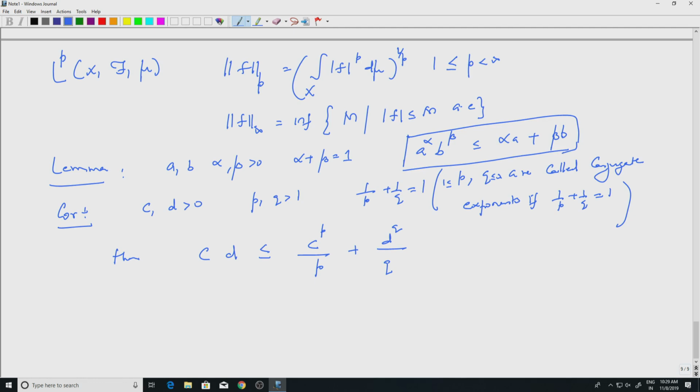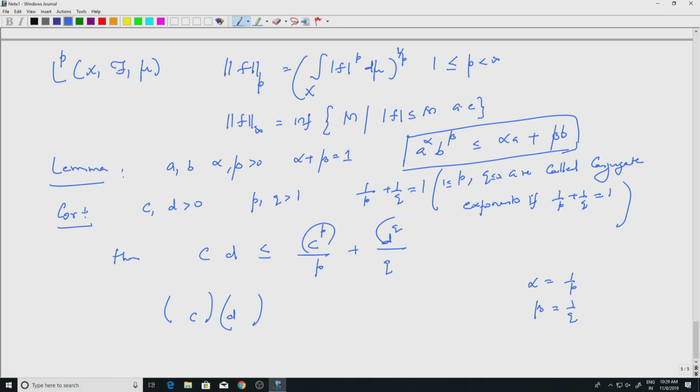You take C to the P, to the 1 by P, and D to the Q, to the 1 by Q. Because alpha plus beta should be 1, you take alpha to be 1 by P and beta to be 1 by Q. A and B are these quantities.